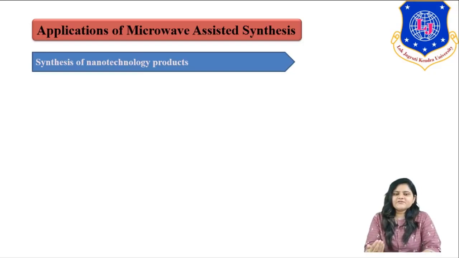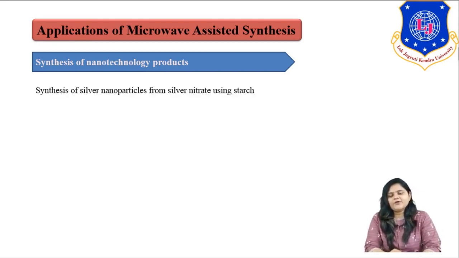Another advantage of microwave assisted reaction is in the synthesis of nanotechnology products. Right, in nanotechnology also microwave is very helpful. Say for example, synthesis of nanoparticles from silver nitrate using starch as a reductant.